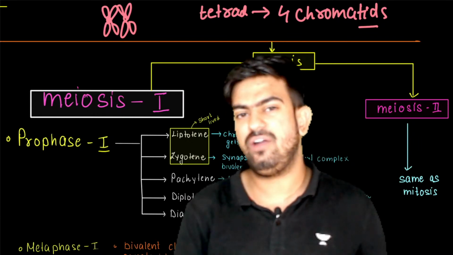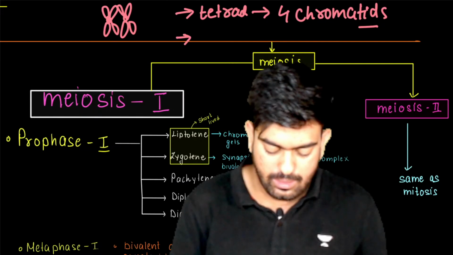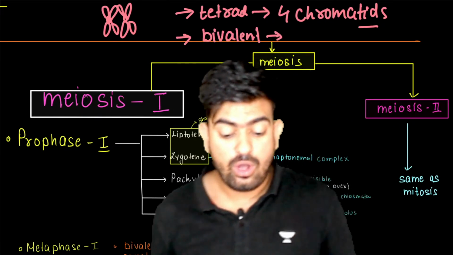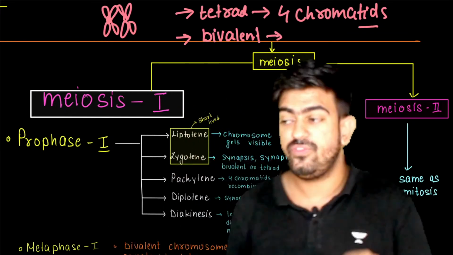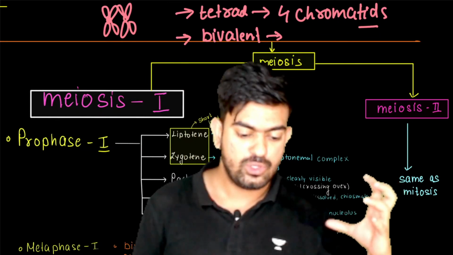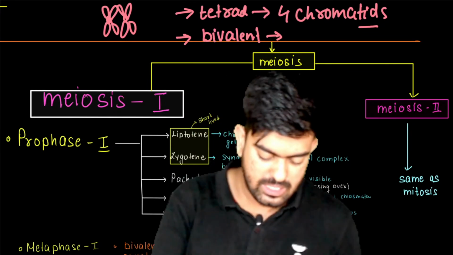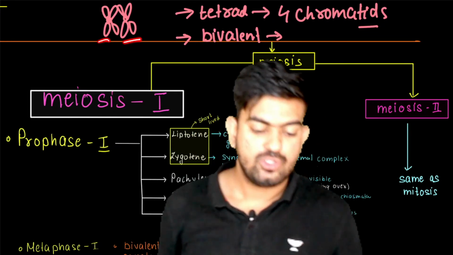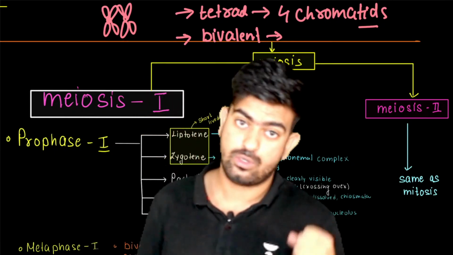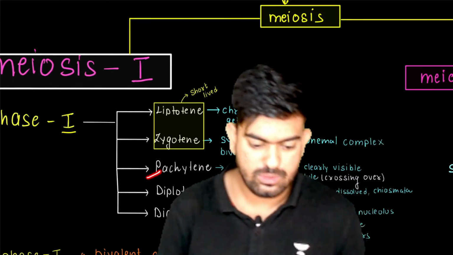Next, what do we have? We have the term bivalent. So sir, why do we call it bivalent? We call it bivalent because of the number of chromosomes. So how many chromosomes do we have? Here in total we have 2 chromosomes. One is this and one is this. So this is the reason why we call it a bivalent. Clear? Now let's move on to another stage, which is known as pachytene.